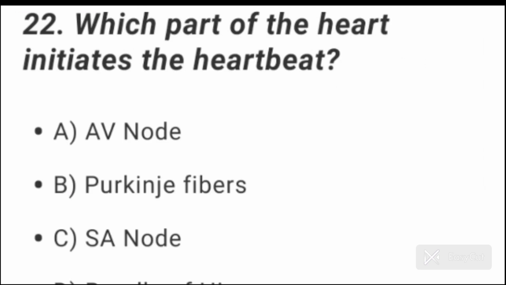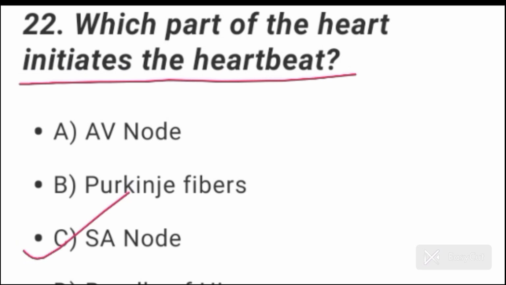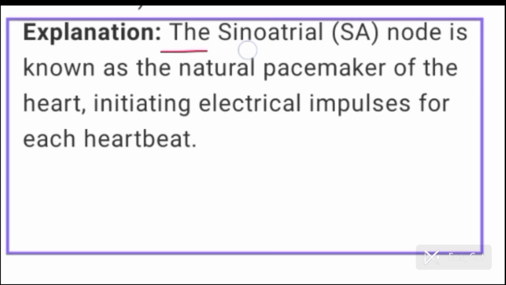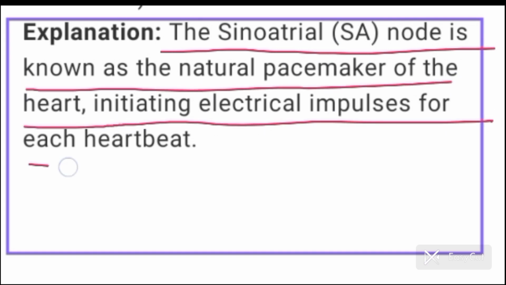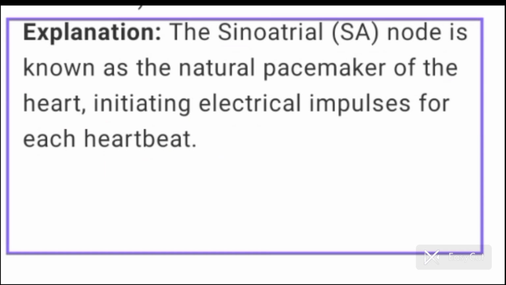Question number 22. Which part of the heart initiates the heartbeat? Option C is correct here, SA node. The sinoatrial node, SA node, is known as the natural pacemaker of the heart, initiating electrical impulses for each heartbeat. For every heartbeat, electrical impulse is generated by sinoatrial node. So this is the natural pacemaker of the heart.